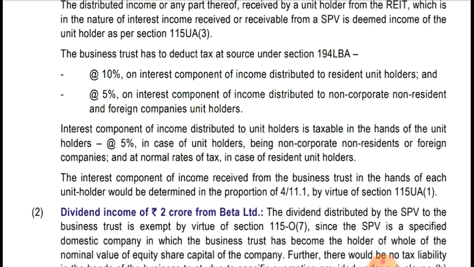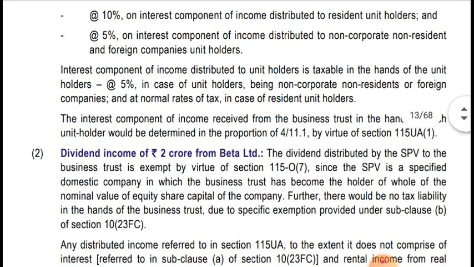Only interest income and rental income are taxable in the hands of the unit holder, and all the rest of the income is exempt in the hands of the unit holder, because the business trust is paying tax on the balance amount of income, as interest income is exempt in the hands of the business trust and rental income is also exempt in the hands of the business trust. So we'll do the proportionate amount, and on a proportionate basis it will be taxable in the hands of the unit holder, and on that calculated amount only TDS will be deducted by the business trust. Okay, hope it's clear.